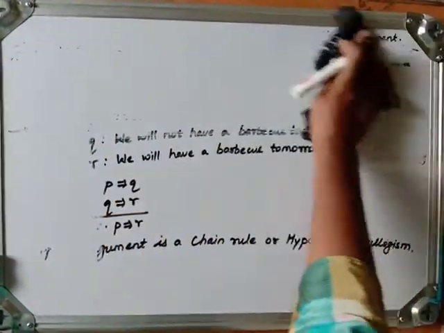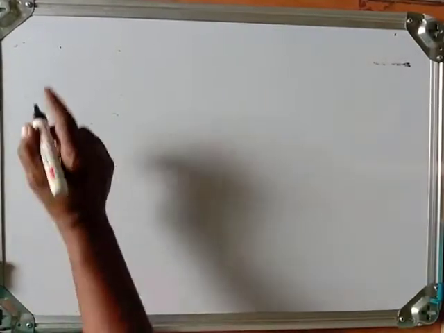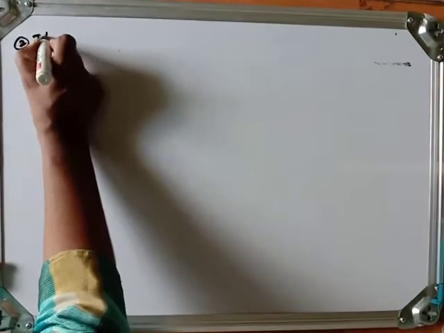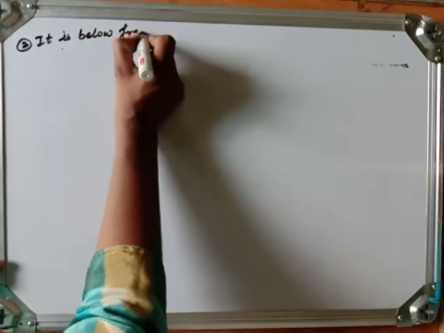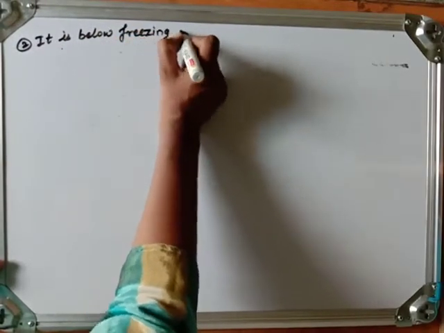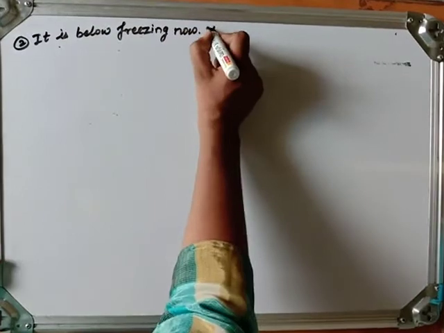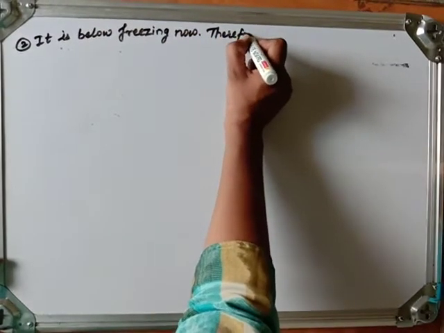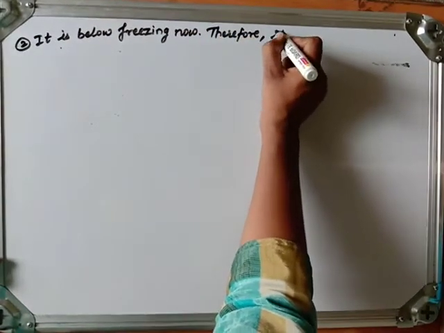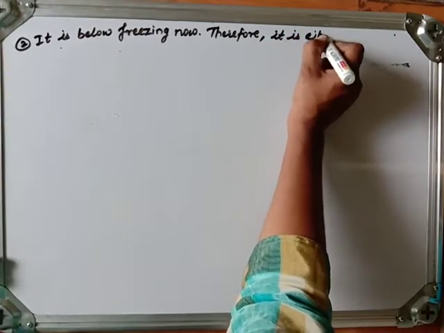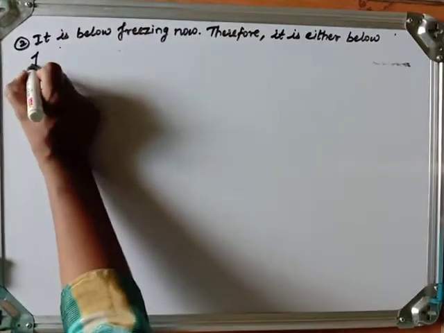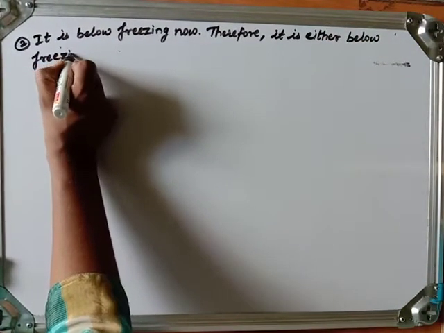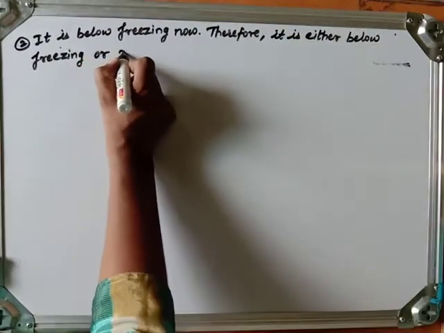Now let us take the second example. Here also we have to state which rule of inference is used. It is below freezing now. Therefore, it is either below freezing or raining now.